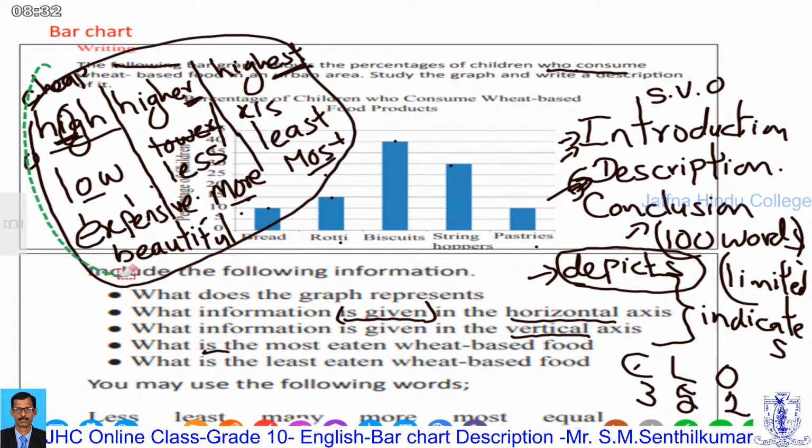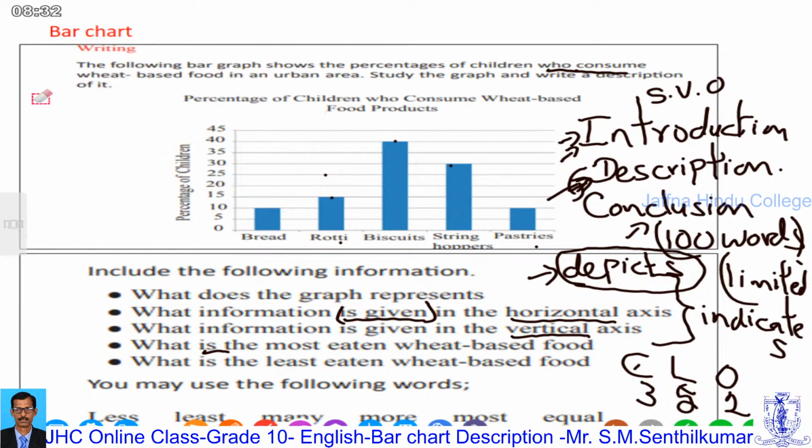Now we are going to write a conclusion. In the conclusion part, don't repeat these sentences once again.